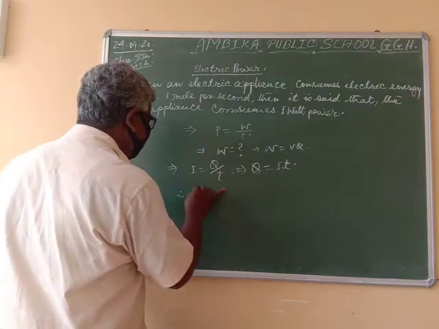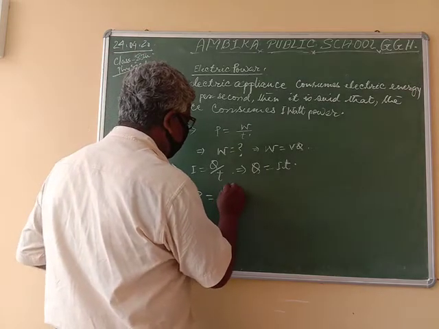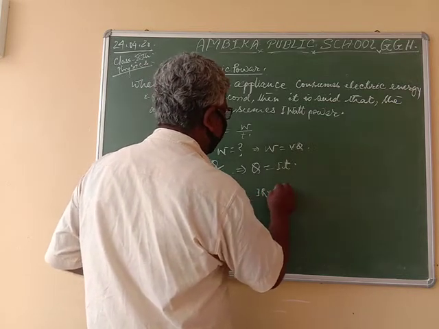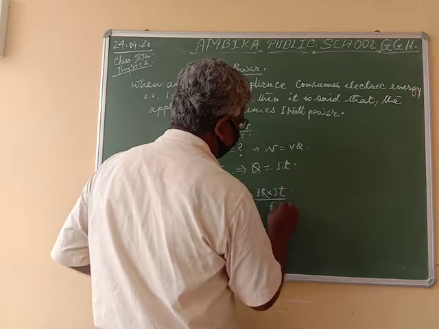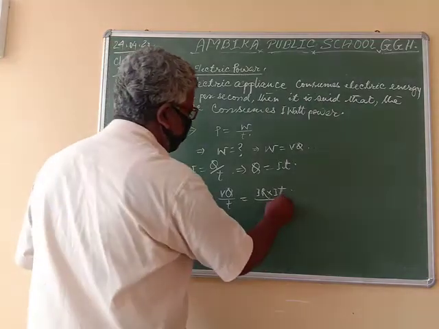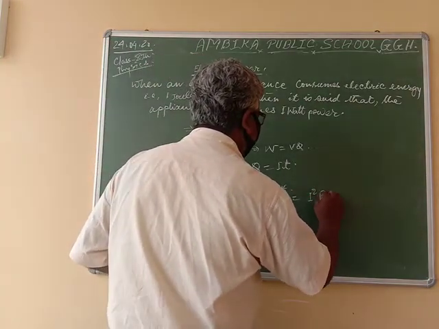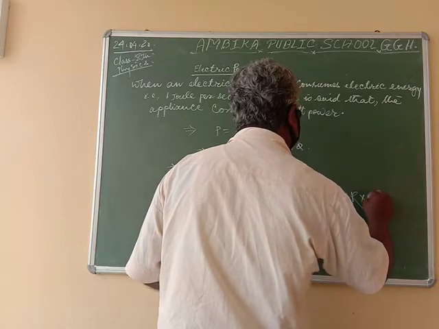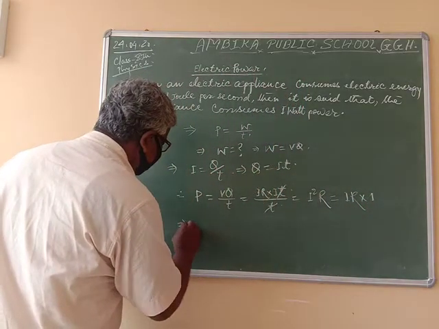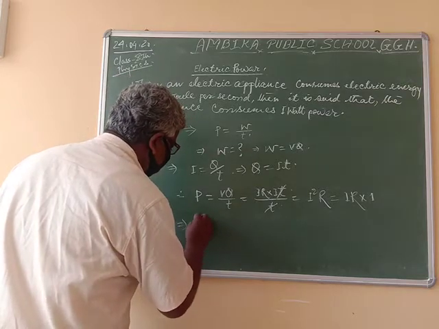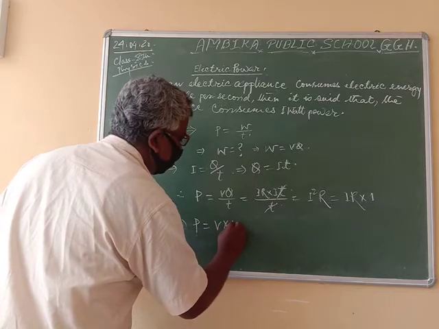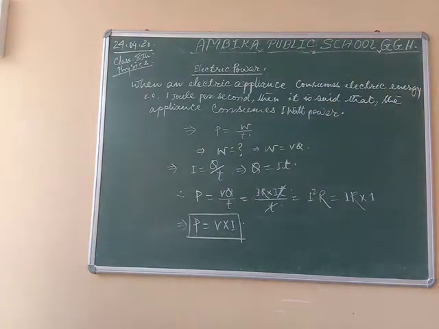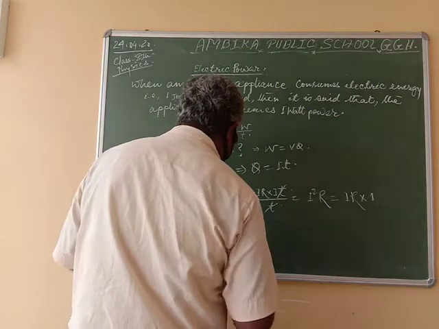So P is equal to VQ by T, or V is equal to IR and Q is equal to IT by T. That is, T and T cancel, giving I square R, or it can also be written as IR into I. That is, P is equal to V into I. So for power, 1 watt is equal to 1 volt into 1 ampere.